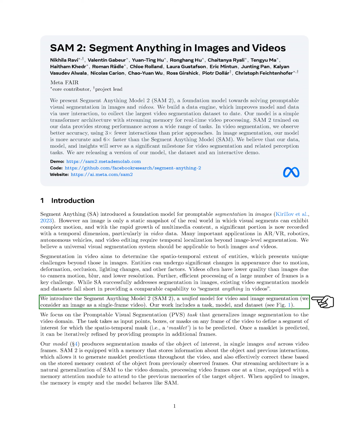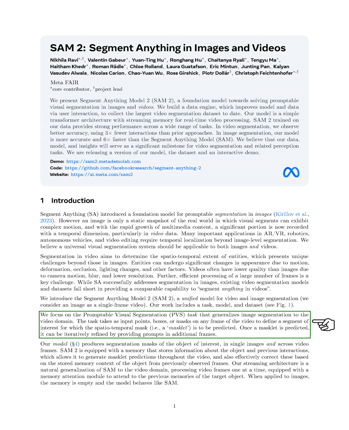Therefore, we present SAM2 as a unified model for both video and image segmentation, treating an image as a single-frame video. Our work encompasses a task, a model, and a dataset. We focus on the promptable visual segmentation (PVS) task, which extends image segmentation into the video domain. This task takes input in the form of points, boxes, or masks from any frame of the video to define a segment of interest, for which we aim to predict a spatiotemporal mask, referred to as a masklet. Once we predict a masklet, we can refine it iteratively by providing prompts in additional frames.